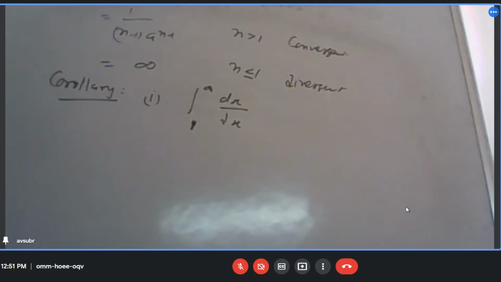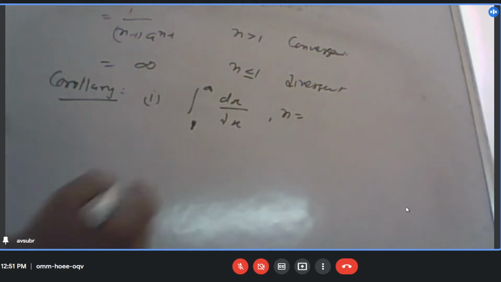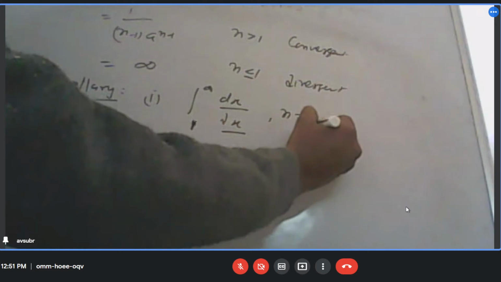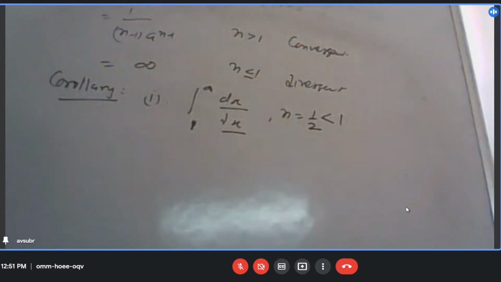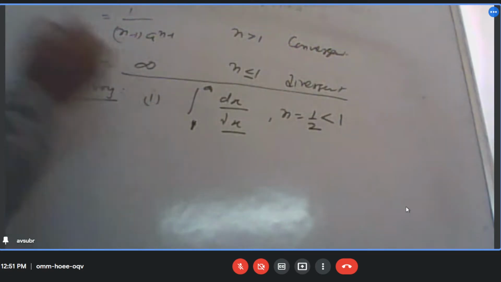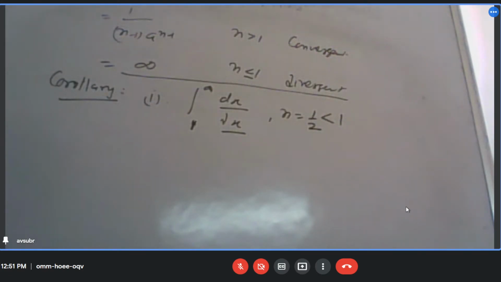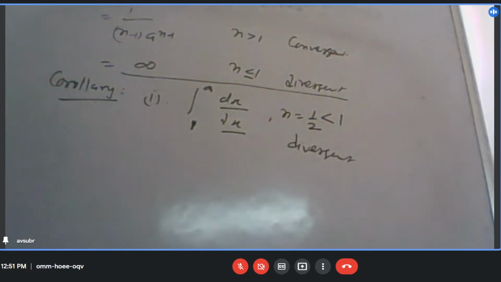Convergent. अच्छा, n क्या है यहाँ पर? 1/2. Is it greater than 1? No, it is less than 1. And in case of less than 1, this type of integral diverges. So this should be divergent. Is it okay?